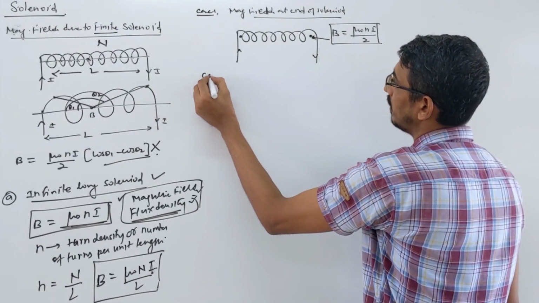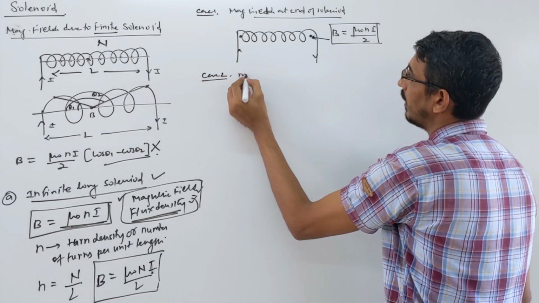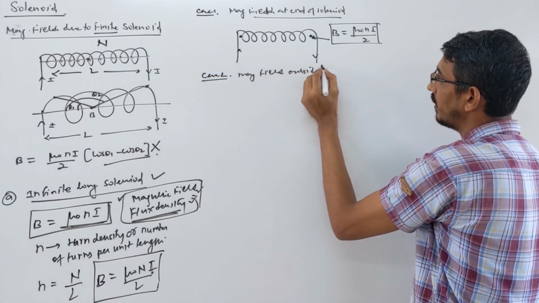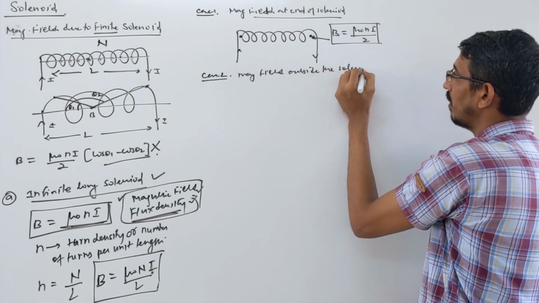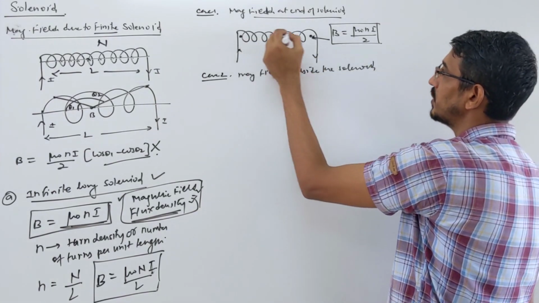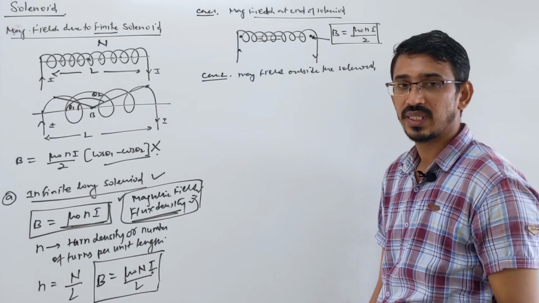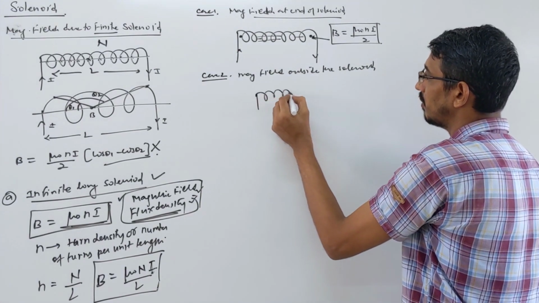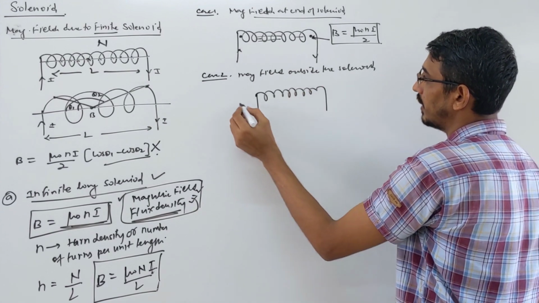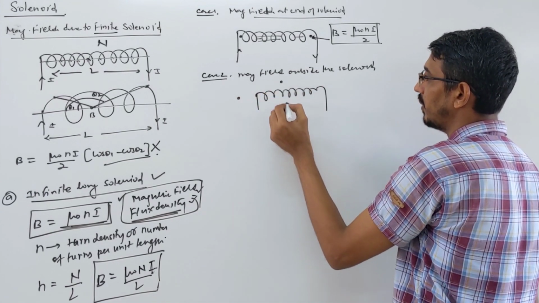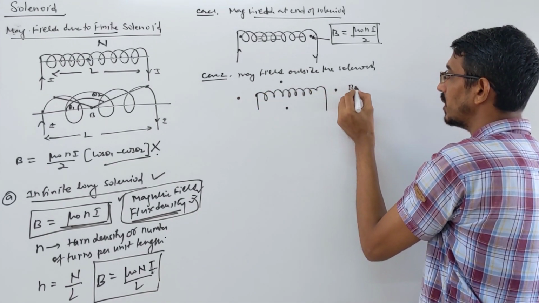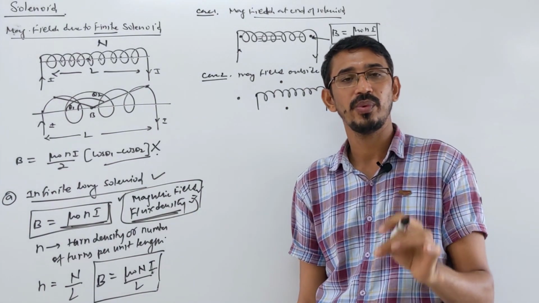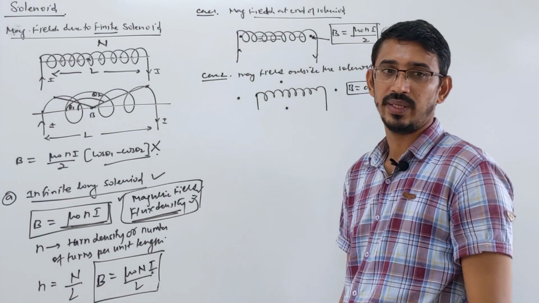Or if they ask case 2, magnetic field outside the solenoid, okay? Because we know that magnetic field is produced in these rings only, keep in mind. Any outside point is always what? 0. Suppose this is your solenoid and I'm asking magnetic field at this point, that point, that point. At all these points the magnetic field is directly 0. No magnetic field. Magnetic field is produced inside these rings only, right?